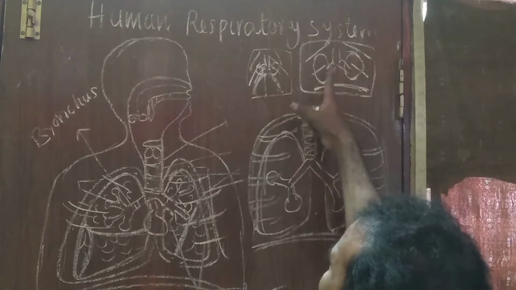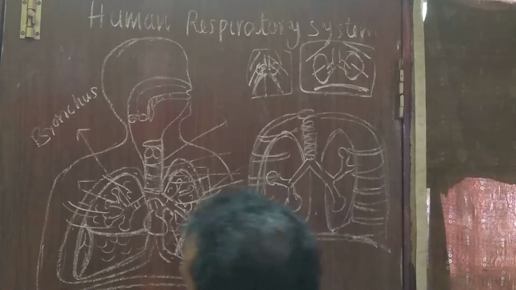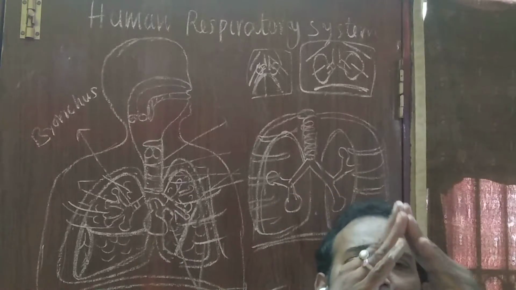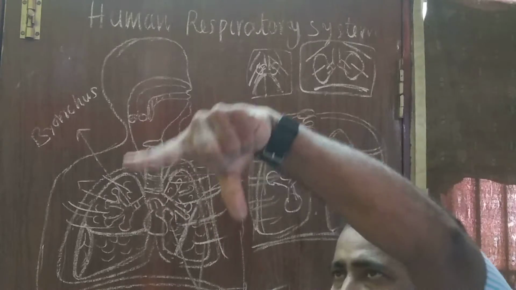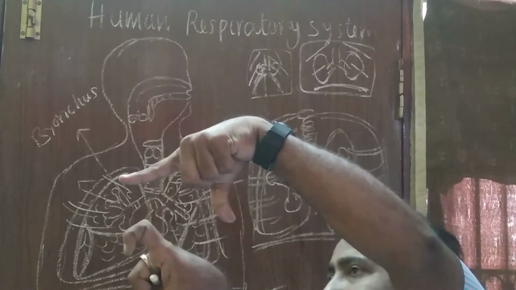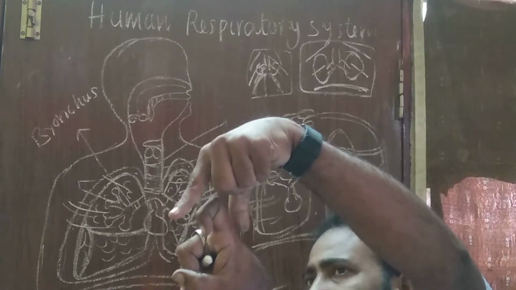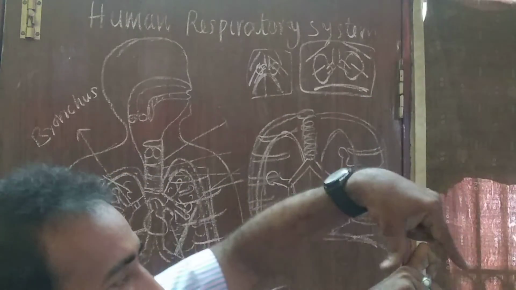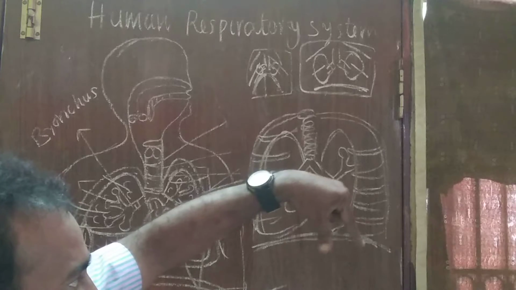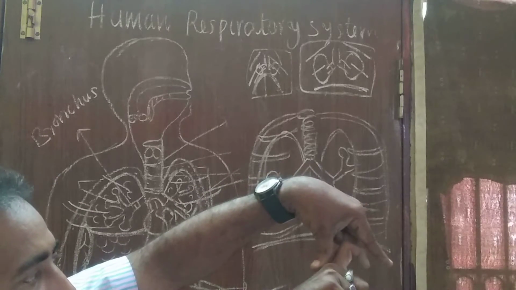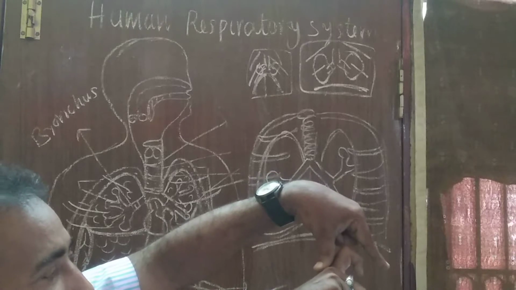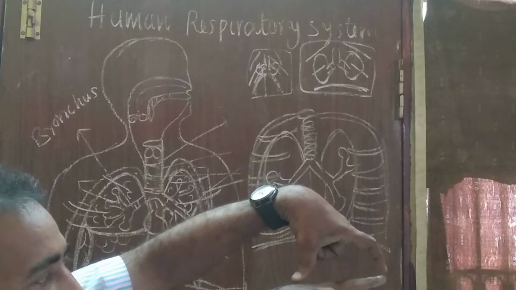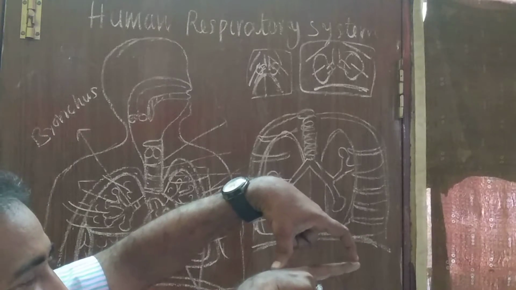At the same time, the ribs are pushed forward. Ribs are like this. Look here. These two fingers are the ribs. This one is the diaphragm. My index finger is the diaphragm. It is like this at the beginning of inspiration. Look here. At the beginning of inspiration, these are the ribs and this one is the diaphragm. The diaphragm is a high dome, and at the beginning of inspiration, the diaphragm becomes flat. At the same time, the ribs also push forward. That's why the volume of the chest cavity increases.